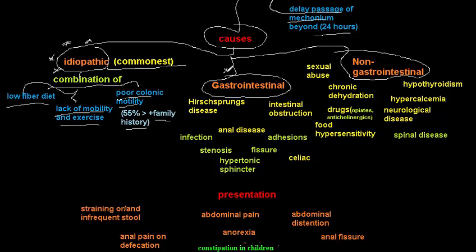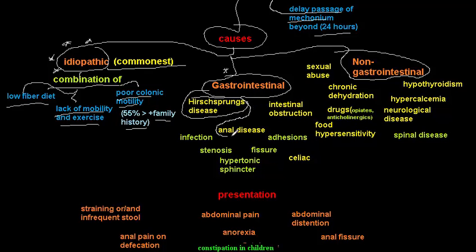We may have gastrointestinal causes of constipation, like obstruction due to Hirschsprung disease. In Hirschsprung disease, we have aganglionic mucosa of the colon, which leads to decrease or absence of tone at one point or some points of the colon, and that leads to functional obstruction of the colon and constipation as a result.